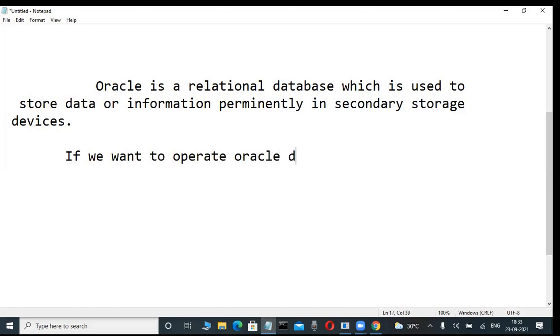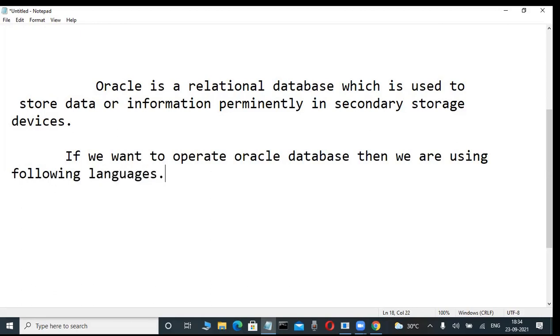Okay, Oracle database, then we are using the following languages. These are, first one,